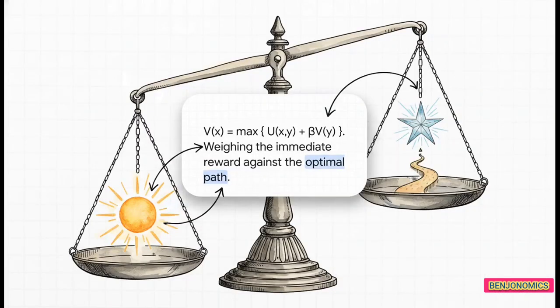And that brings us to the legendary Bellman equation. It's amazing how elegantly this balances our choices. We want to maximize our total value, which we call v of x. To do that, we look at two parts. We add together u of x comma y, which is basically the immediate sunny payoff we get today, plus beta times v of y, representing the discounted long-term optimal path of tomorrow. So we're literally just weighing the immediate reward right now against the absolute best continuation path for the future.